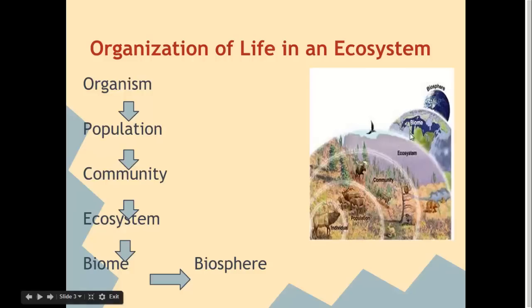Then ecosystems of the world can be divided up into biomes. Now, you guys may have done biome projects in 4th grade about the tundra and the desert and the grasslands. And basically, a biome is a part of Earth with specific climate. And because of that climate, there are specific plants and animals as well as non-living things in that area. For example, a rainforest will have a lot of rain.